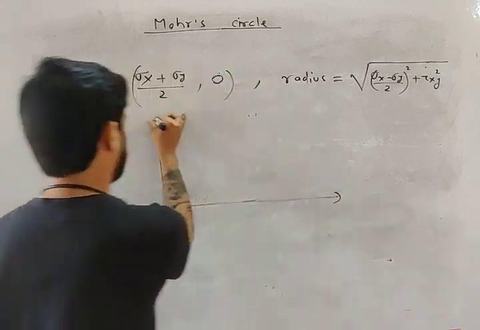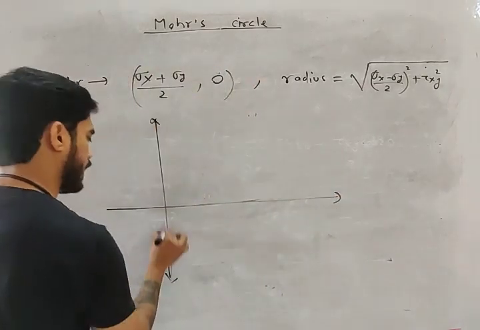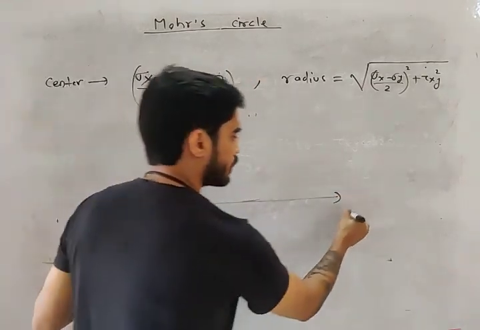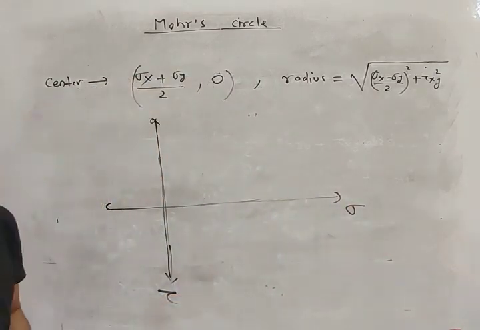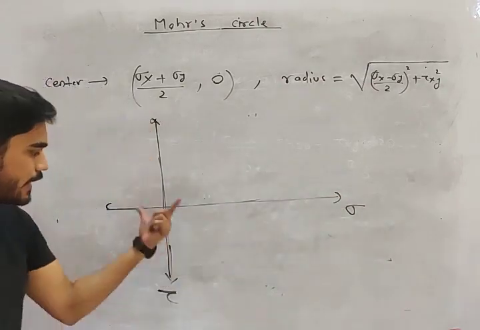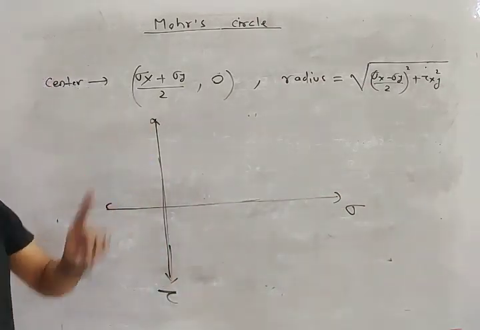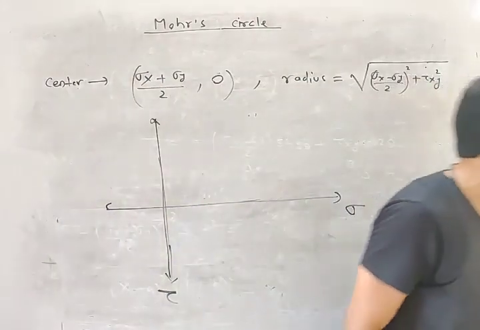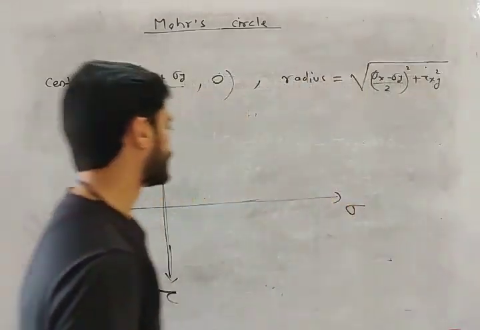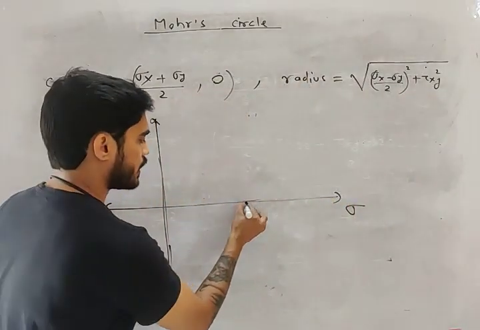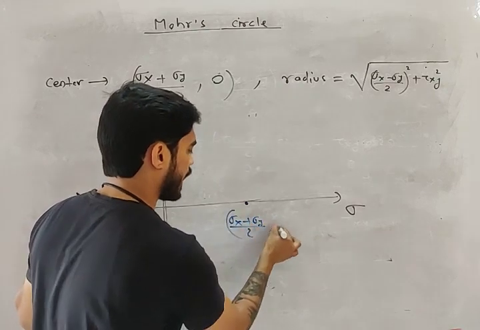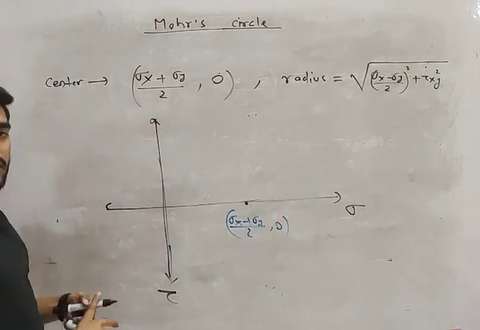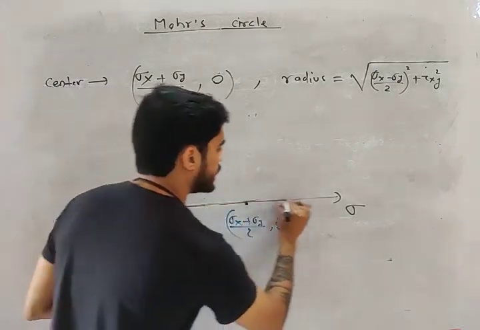So what is Mohr circle, my friend? It is a circle drawn between the sigma axis and the tau axis. What is your horizontal axis? Sigma. What is your vertical axis? Tau. The center of this Mohr circle is ((sigma x plus sigma y) by 2, 0). Look at this, my friend: the center will lie on the sigma axis.